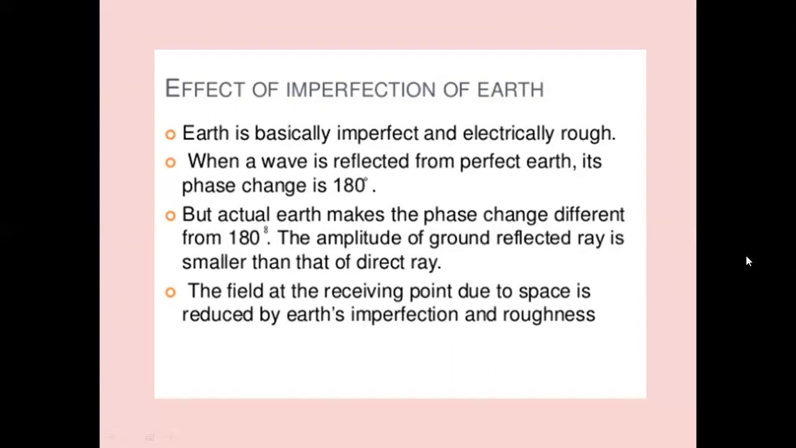Now consider the imperfections of the Earth. Actually, Earth makes the phase change differ from 180 degrees, so there is no problem. The amplitude of the ground reflected ray is smaller than that of the direct ray. The field at the receiving point due to the space wave is reduced by Earth's imperfections and roughness. So if Earth's imperfection and roughness are considered, then the field strength at the receiving antenna is equal to the vector sum of the field strengths received by the direct wave and the ground reflected wave. If the phase shifts are small, then the ground reflected wave is received properly. So we have to see the effect of imperfections of the Earth.